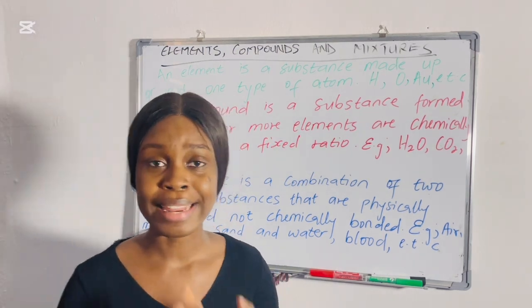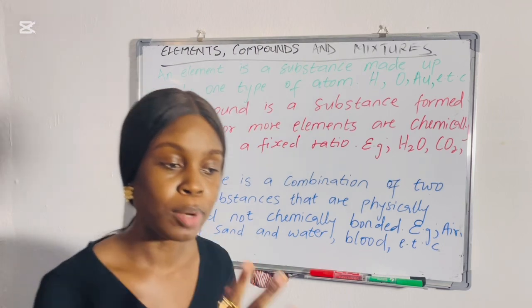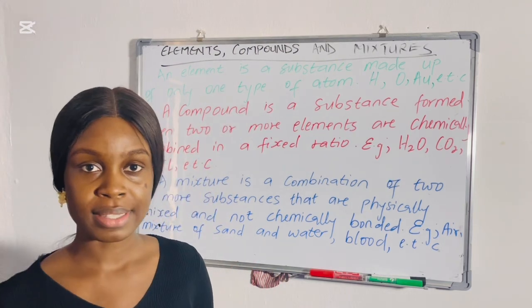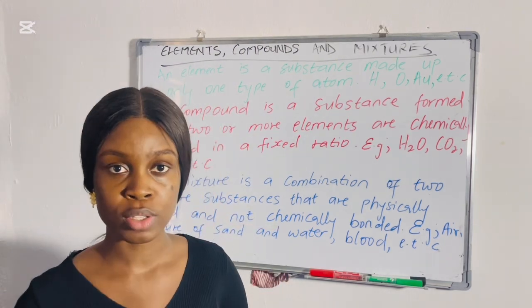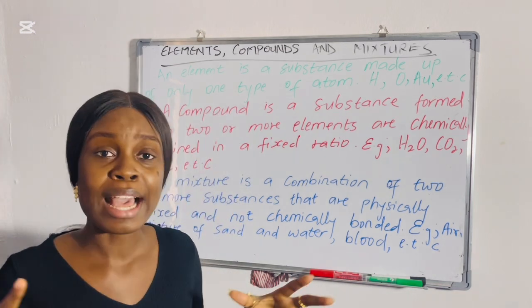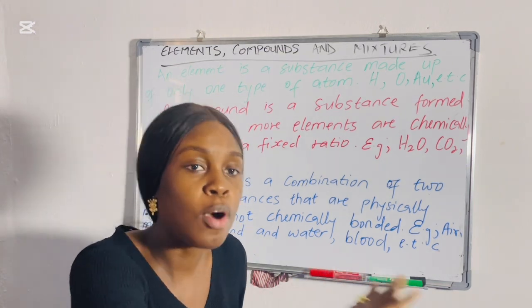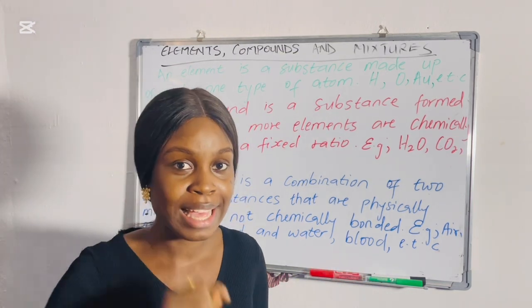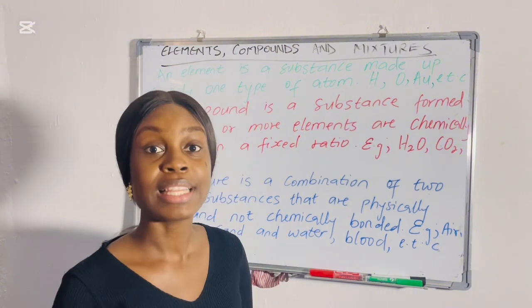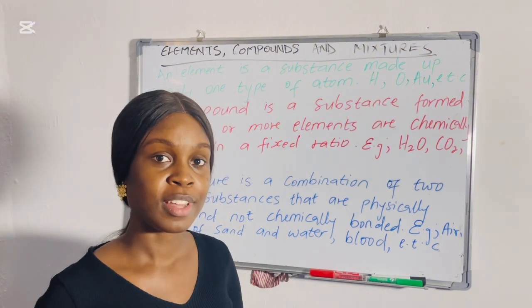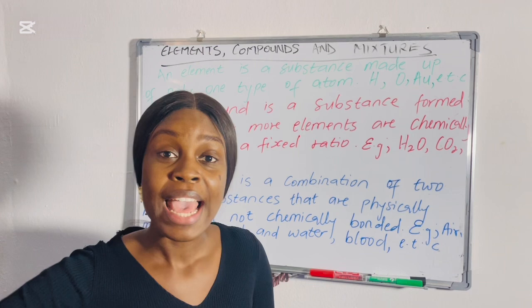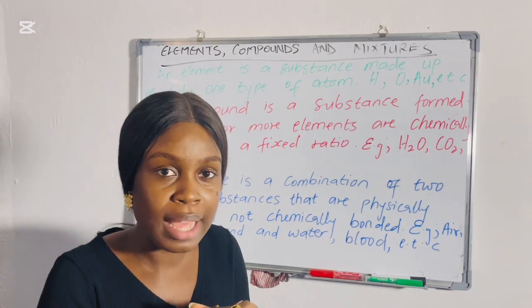Now remember that they are a family bounded by blood. 2 or more elements. We have 2 or more individuals which come together, and now they are bounded by blood to form a compound. That is the example of that family of 4. That is what a compound is made up of. It's made up of 2 or more what? Elements chemically bounded together.